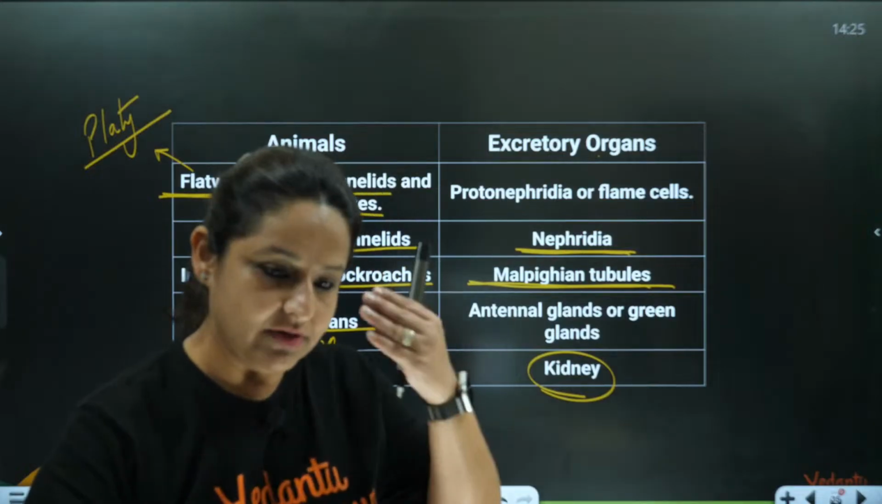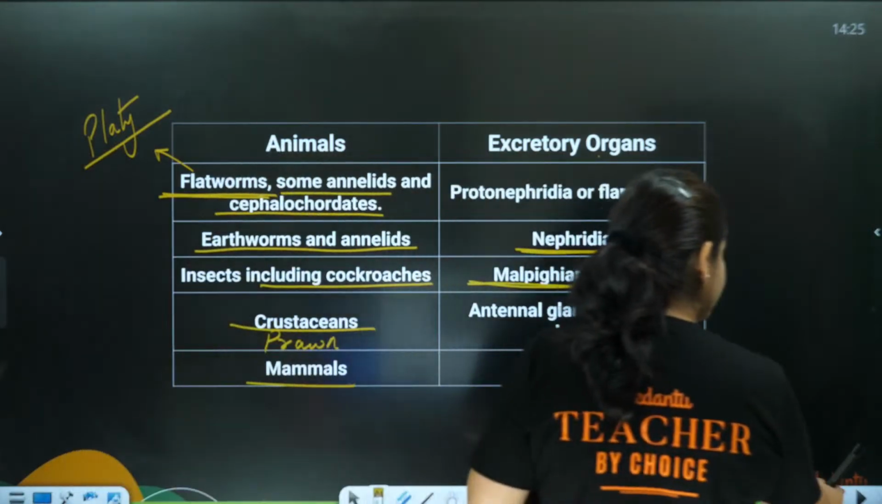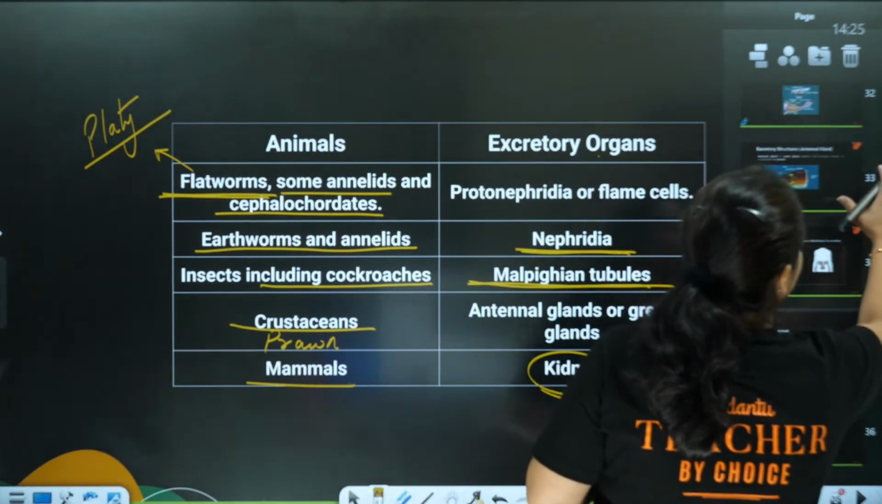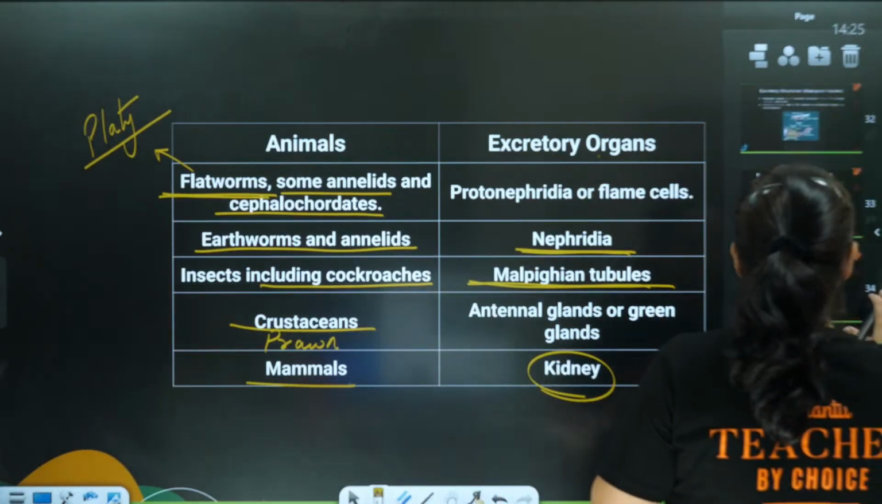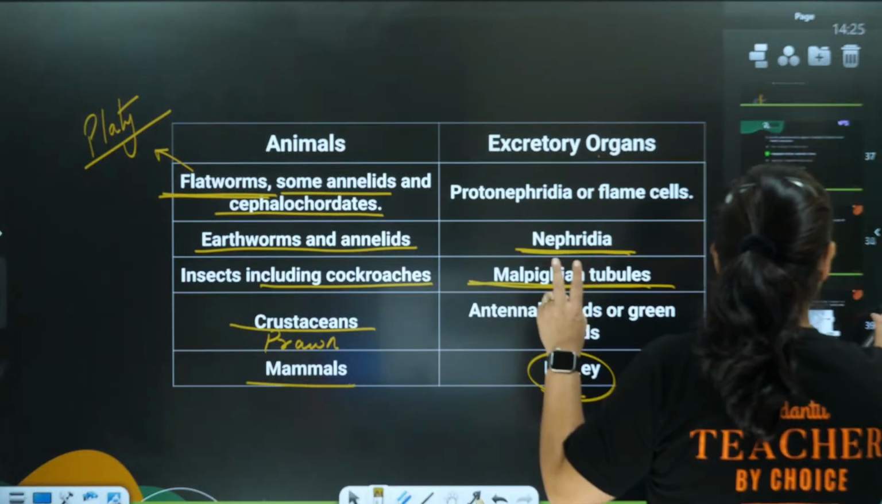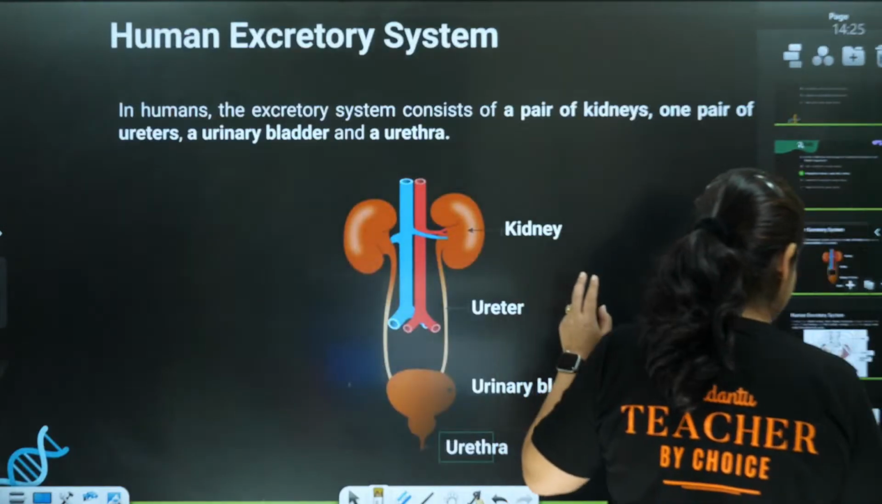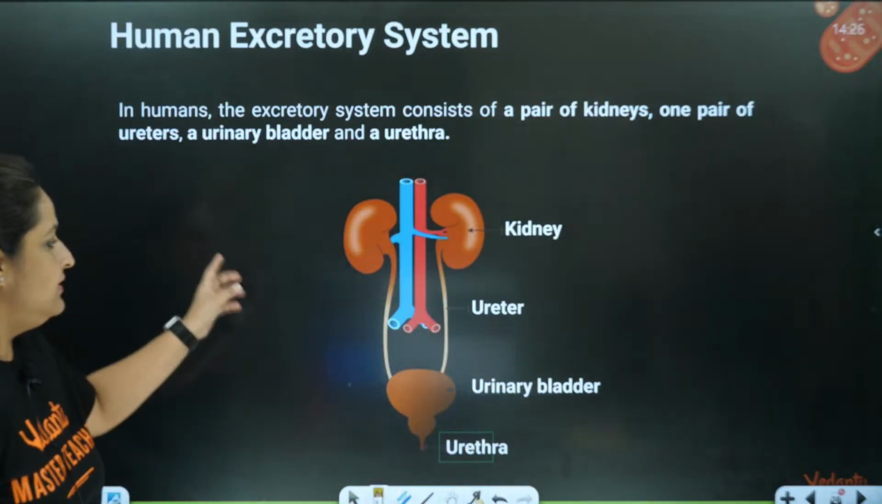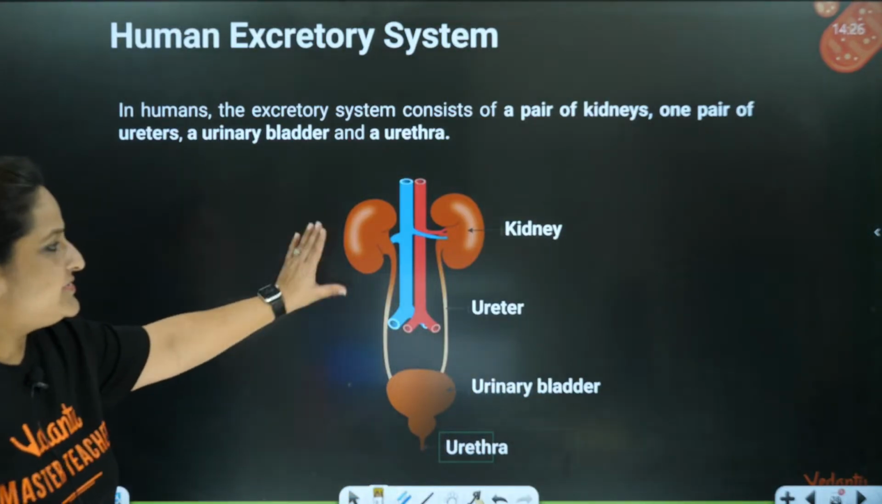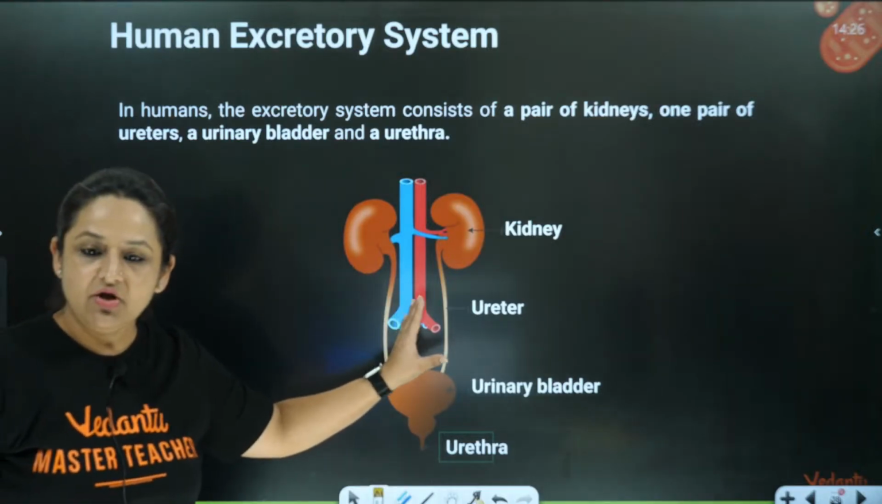Clear? Chalo, lovely. Let's start with the human excretory system. The human excretory system is made up of 2 kidneys. Yes or no? We know this. Look at this picture. NCERT has given this beautiful picture. Though this is not the exact NCERT picture, a similar picture is also there in your NCERT.